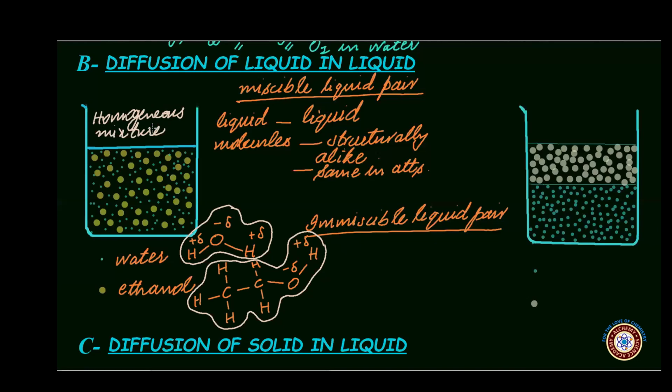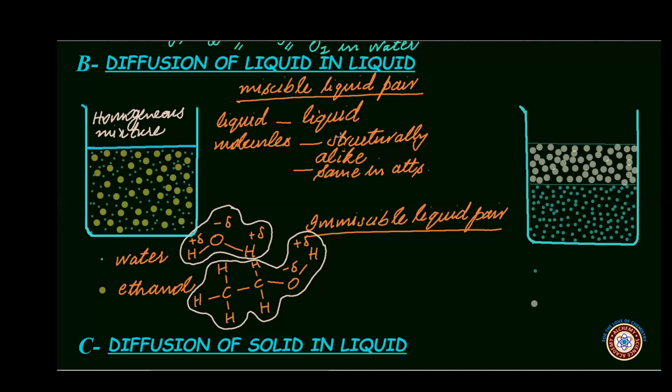Now the question arises: do all the liquids diffuse into one another? The answer to this question is no. As we have studied above, only those liquid molecules are diffusible into one another which are structurally alike and have resembling intermolecular attractions before mixing.